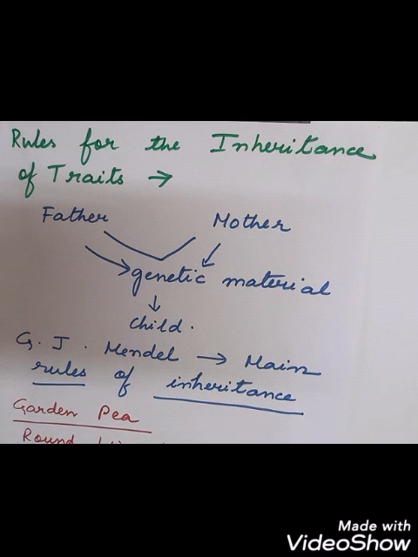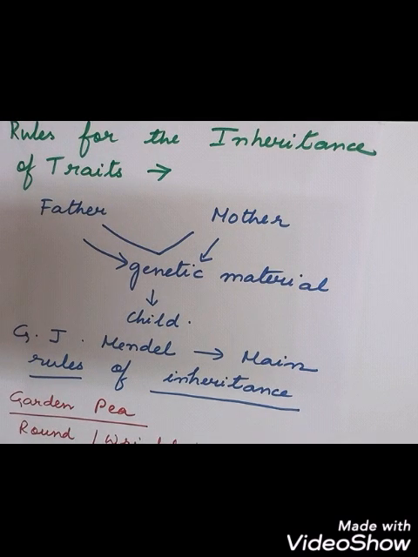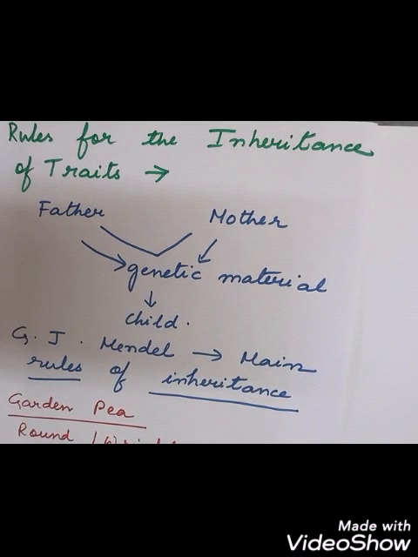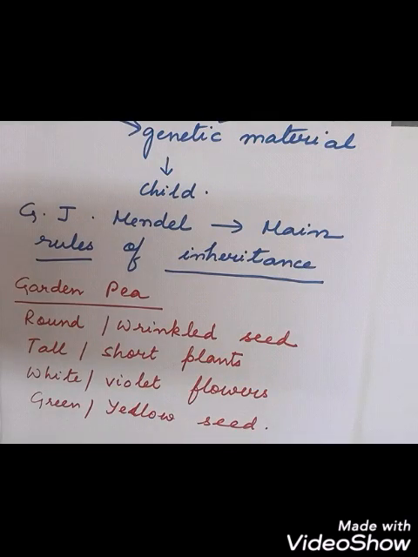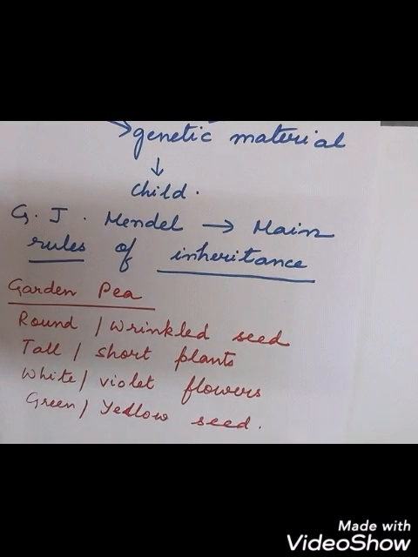So what you have to understand here, and remember also, is the name of Johann Mendel, the father of genetics, who found out by certain experiments what the rules of inheritance are. He studied the different characteristic features of the garden pea. So the pea plant, okay, the pea plant. He took the pea plant and wanted to study the different characteristic features present in it.